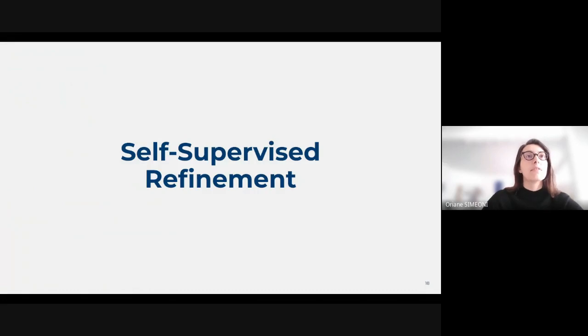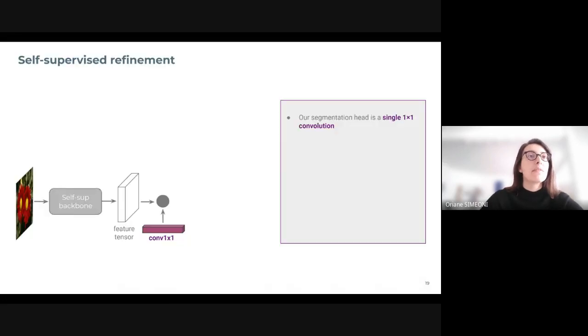So now we have the step of self-supervised refinement. In this step, we propose a segmentation head, which consists only of a single 1x1 convolution. For each patch, the convolution compresses the patch features into a scalar, which is then passed into a sigmoid function to encode the probability of the patch belonging to the foreground or not.